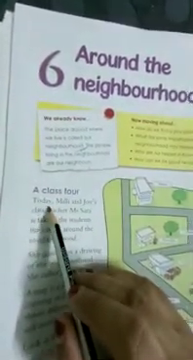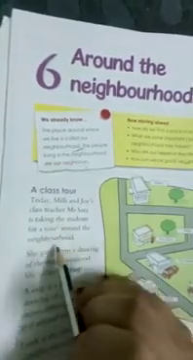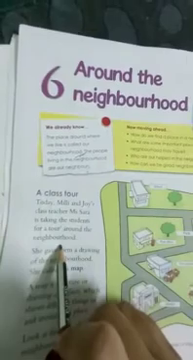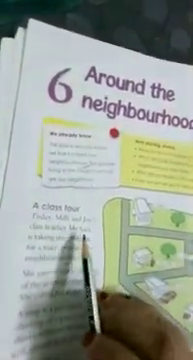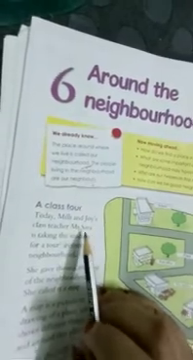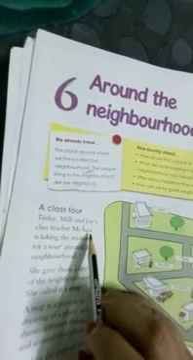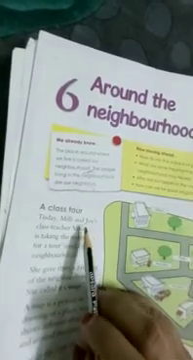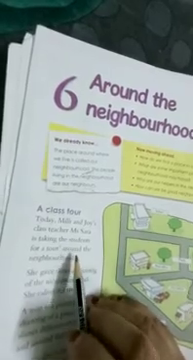What is a class tour? Today, Millie and Joy's class teacher, Miss Sarah, is taking the students for a tour around the neighborhood. So what is the meaning of tour, children? Tour means trip. So they went on a trip. Who took them? Miss Sarah. Miss Sarah is the class teacher of Joy and Millie. She took Millie, Joy and the whole class with her on a tour, meaning on a trip around the neighborhood.